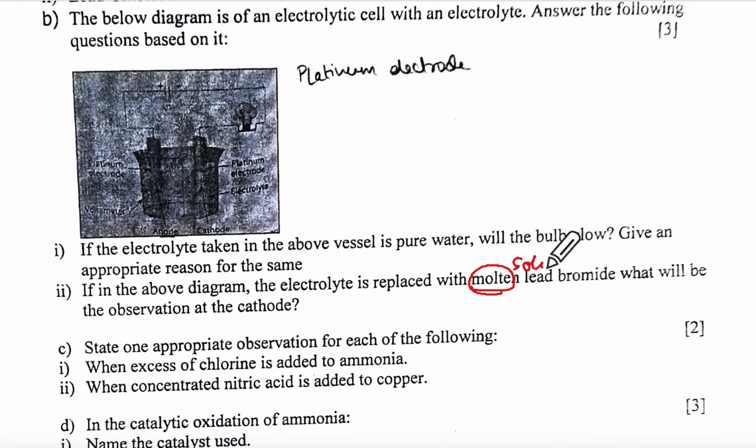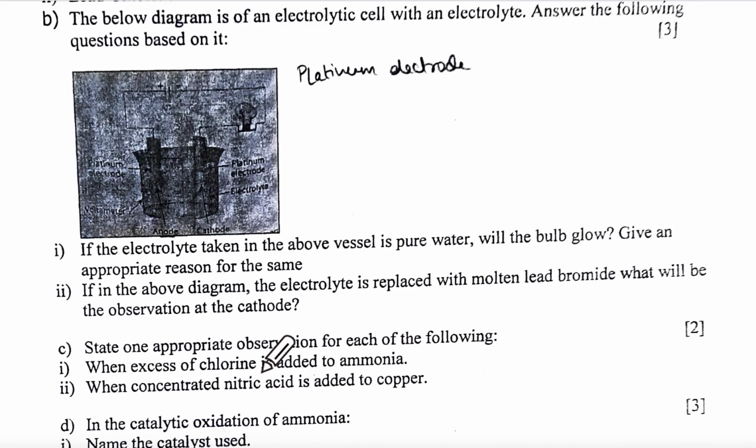Supposing they say solid. Ma'am, they've asked for the cathode. One minute, what did they say? Observation at cathode. Okay, so molten lead bromide, at the cathode Pb2+ is deposited as silvery gray metal. Yeah, correct. But supposing they are talking about the bulb glowing, supposing they were telling here solid. Solid lead bromide will not conduct electricity. Understanding? Okay. So those questions also can be asked.